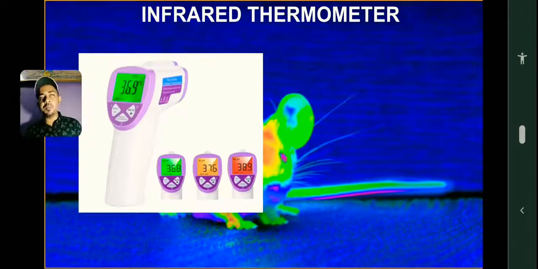Our school also has it. If our school reopens this year, you will be monitored every morning with this infrared thermometer. So 36.9 degrees it is showing, and in other examples 36.8, 37.6, 38 point something. These are just examples. This is how it works.